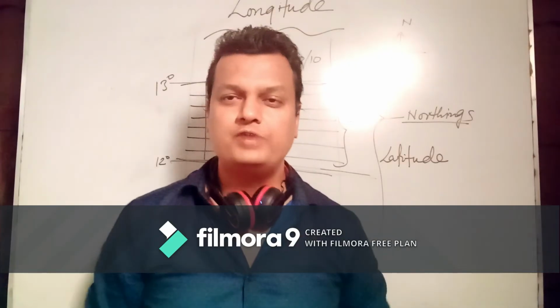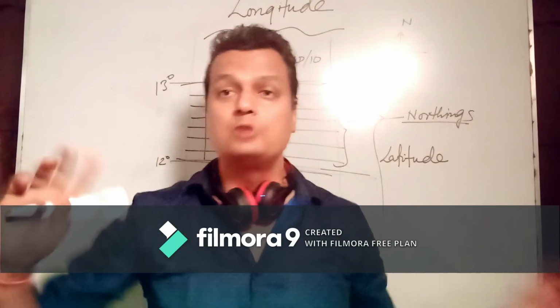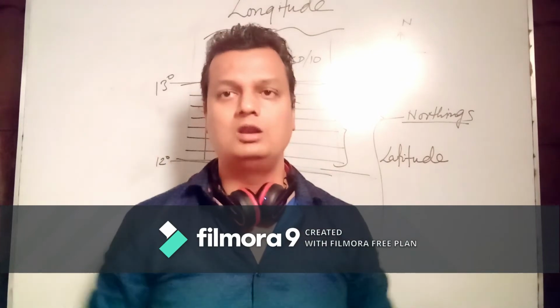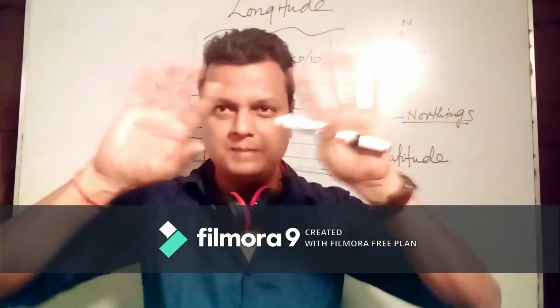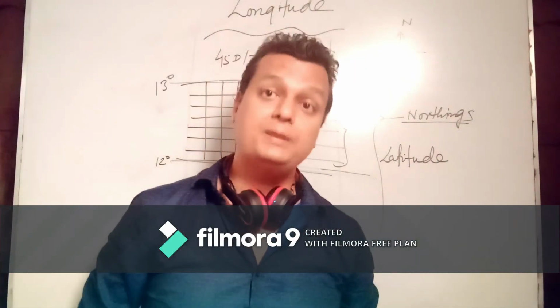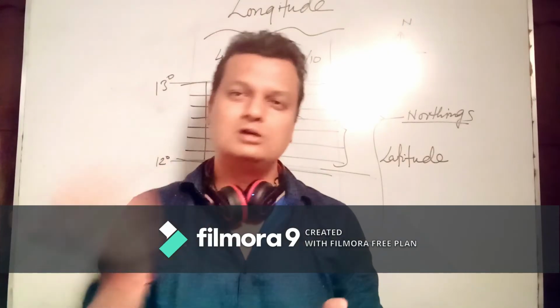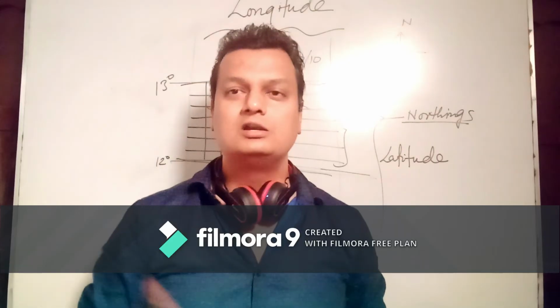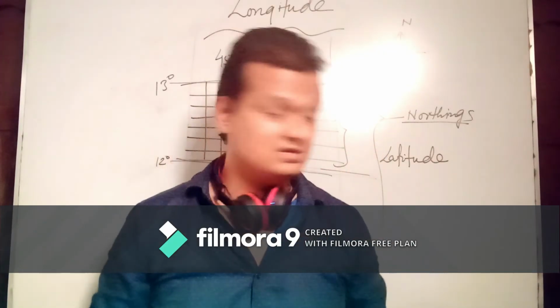Then atlas. If I tell you, show me everything of India in one map, impossible. But if I tell you to keep all such maps and data on the wall, again impossible. Your wall won't have place. Everywhere maps, maps, maps. It will create a big problem. So our geographers found a new way, that is called atlas. Atlas of India, atlas of world. You will turn pages, it's just like a book format. Turn all the pages and you will find different maps. That is called a collection of maps in one book, that is called an atlas. World atlas, country atlas, depends.